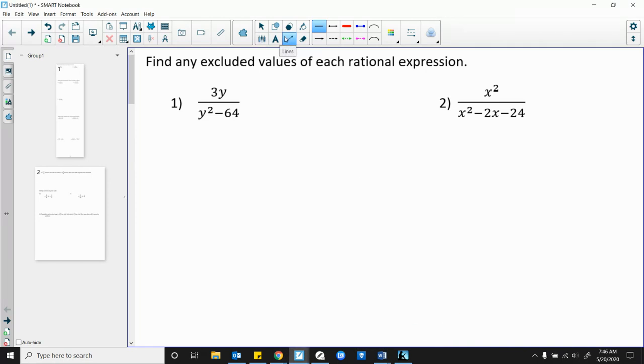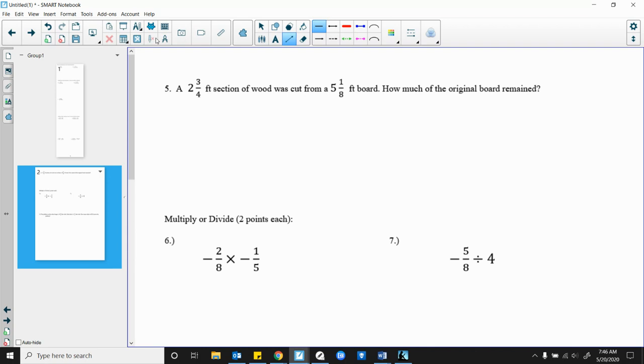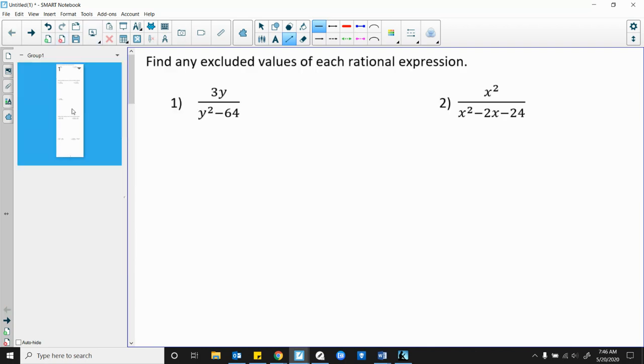So we're going to run through the review guide that you guys should have done for homework and should have turned in yesterday. If you haven't turned that in, you have until Friday, May 22nd. That is the final day that I will accept any late assignments. So please make sure you're getting that stuff to me. I don't want us to have our grade plummet because we're not doing assignments.